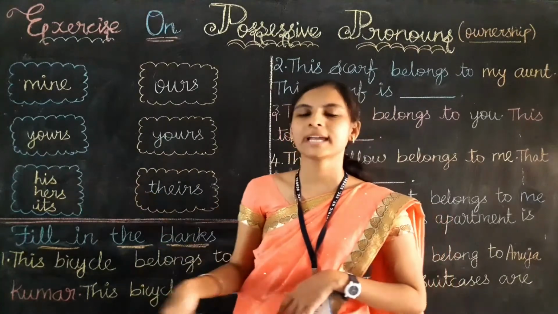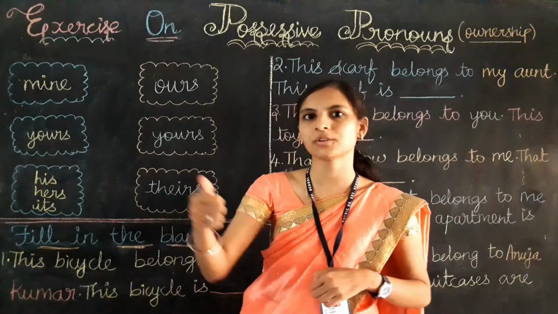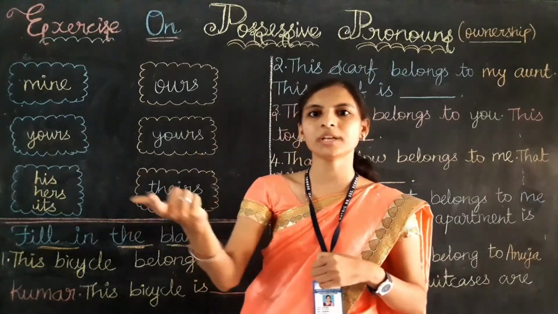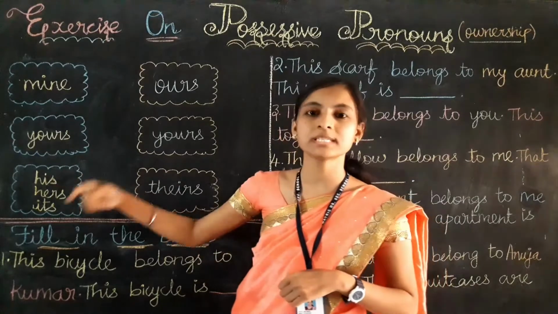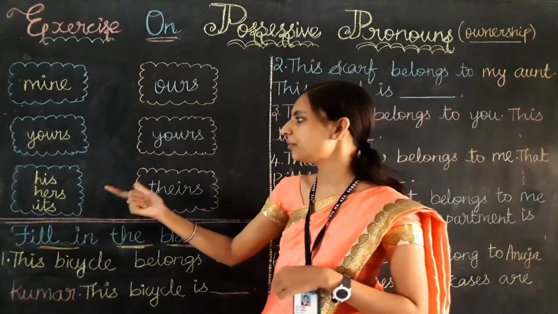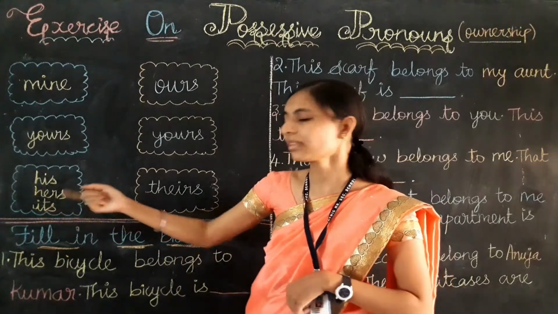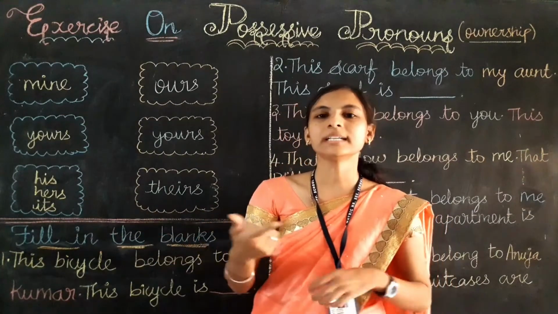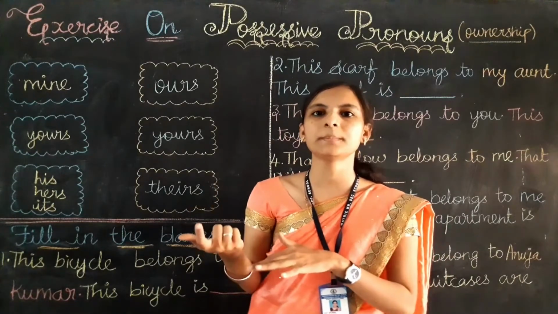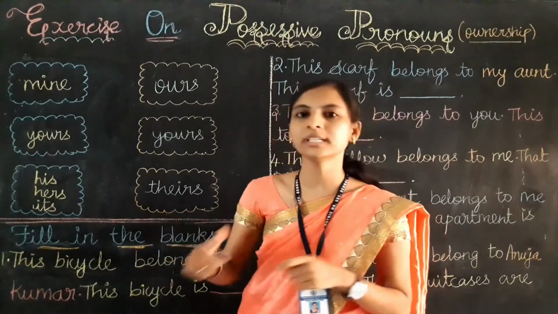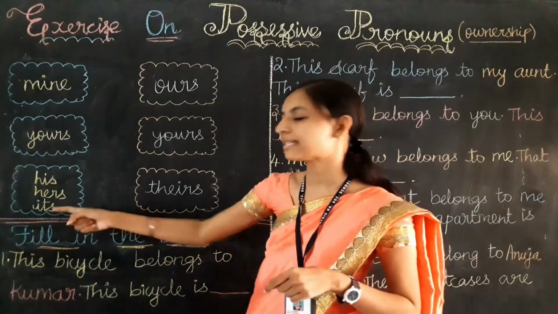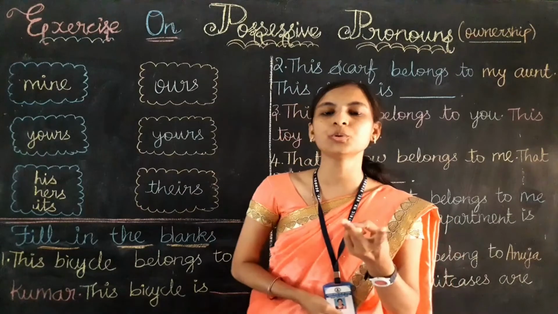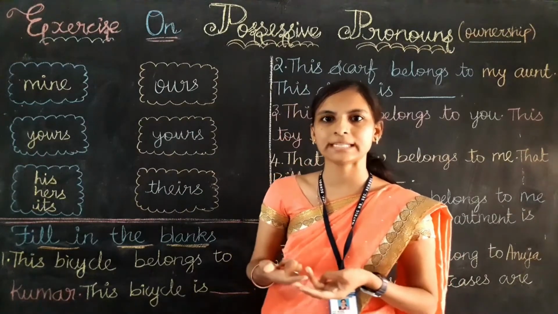And for his, I can say the same house to him also, right? If I am talking about one boy, that house is his, adu avanudiya veedu. For a girl, that house is hers, for only one female person, only one girl. It means that the nest belongs to the bird: that nest is its. Okay, theirs refers to 2 persons or 2-3 persons or 2-3 animals.